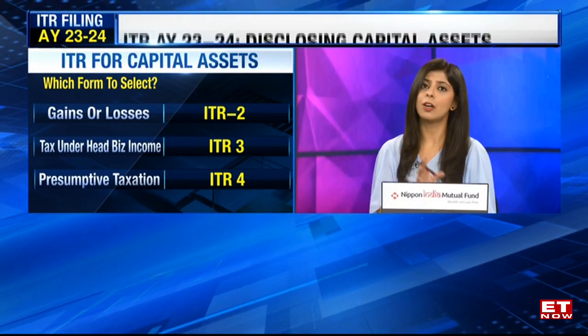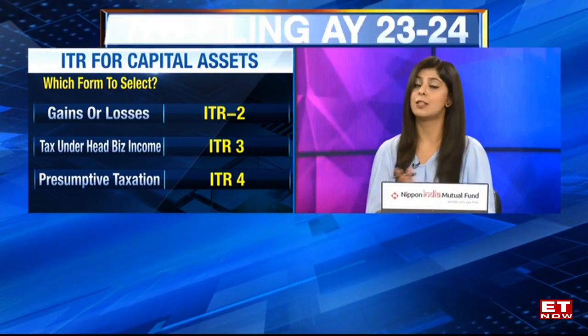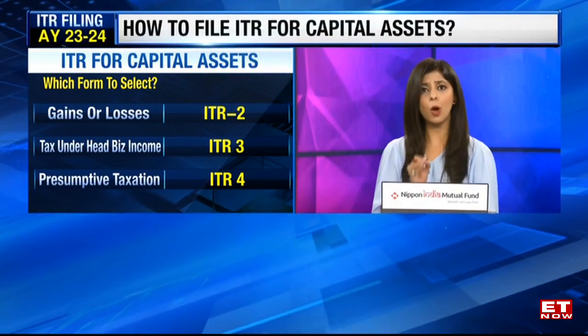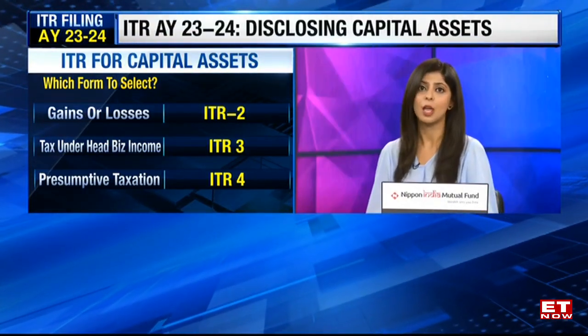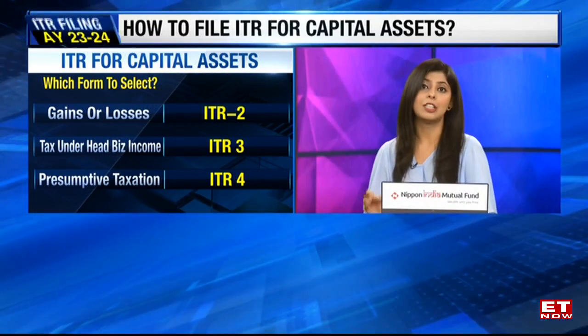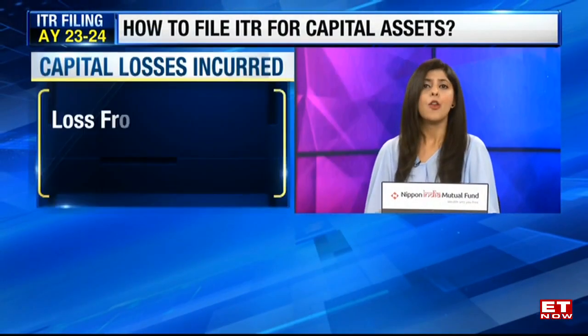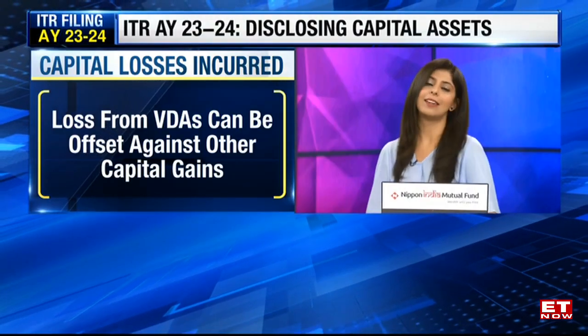For example, for short-term capital losses, they can be set off against both short-term as well as long-term capital gains. But long-term capital gains can be set off only against long-term capital gains. No capital losses can be set off against gains from virtual digital assets, which is VDAs, nor any capital loss from such VDAs can be offset against any other capital gains.